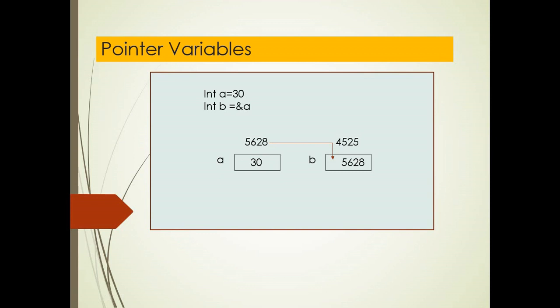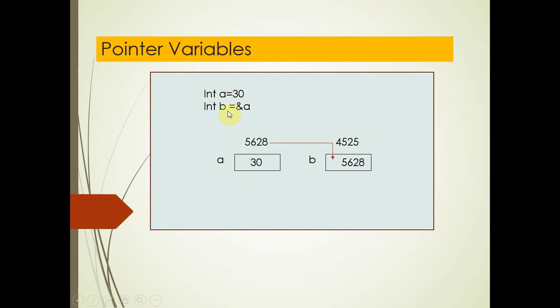So you can see in the slide here, there is a variable a. a is equal to 30, and in the next statement it is written b equals address of a. Suppose this is the allocation for a and this is the memory allocation of b. In this case you can see both variables have their own address. Here the address of a is 5628 and the address of b is 4525. These are assumed values. With the help of the statement int a equals 30, 30 will be stored at the place of a.